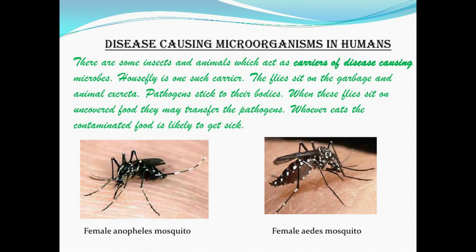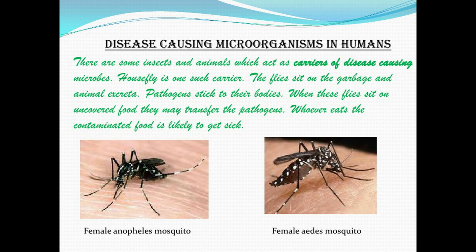Carriers means those which carry the disease from one person to another person. The housefly is another carrier. We should close our food items after cooking. Otherwise the housefly comes from one person to the next, sits in different places where microbes may be present, and then sits on the food if it is open, or on any other person's body, right?